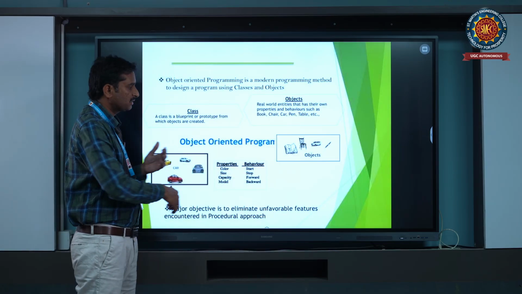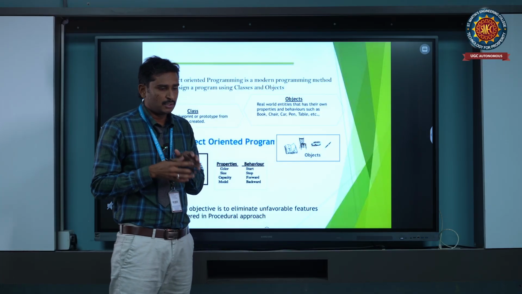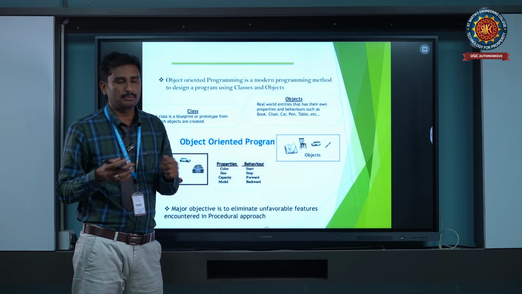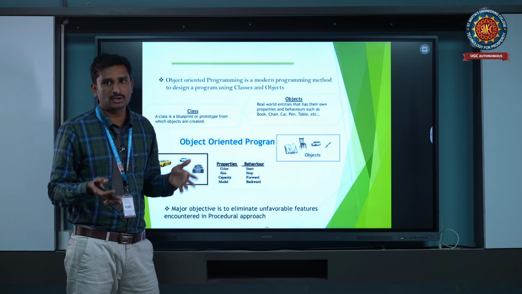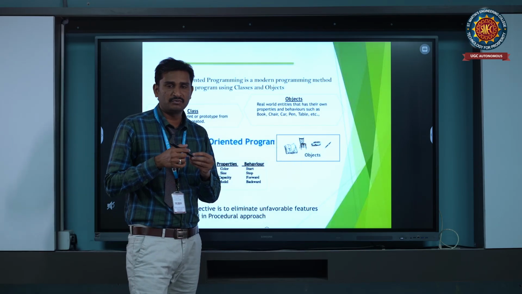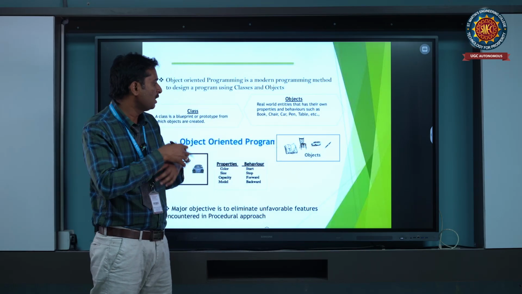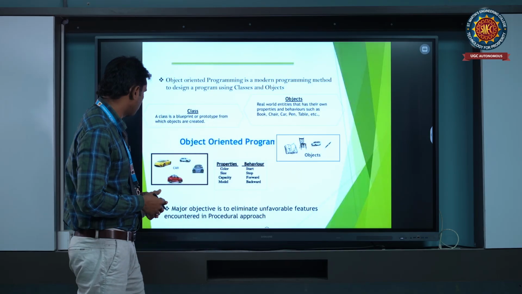Okay, each object has its own behavior. For example, there are a number of books. One book is folding, one book is not folding. So that's the type. Chairs are also there: foldable chairs and non-foldable chairs. Same with the car we discussed. Pen is also there: pen with cap or without cap. These are various types of objects in real time, and various properties are also there.